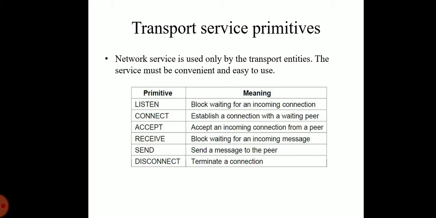The TPDUs are contained in the packets. The packets are contained in the frames. When a frame arrives, the data link layer processes the frame header and passes the content of the frame payload field up to the network entity. The network entity processes the packet header and passes the content of the packet payload up to the transport entity.